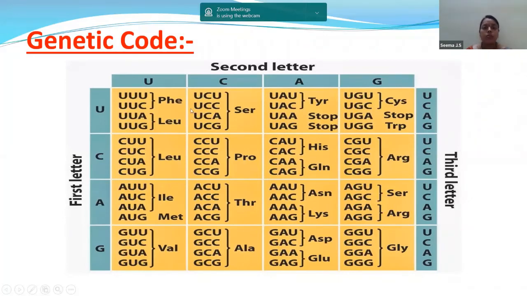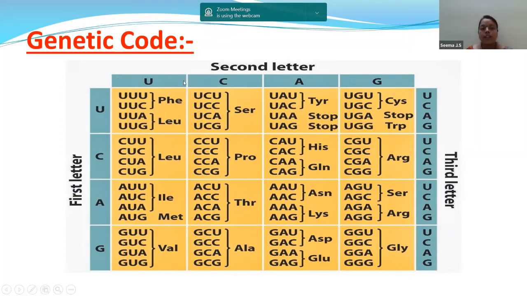Children, don't get worried about phenylalanine, leucine, valine. Don't get worried about all this. You can learn them later on. But let us see how we can make this table. So you have to make 3 columns first. In the first column, you have to write each and every letter U, C, A, G.